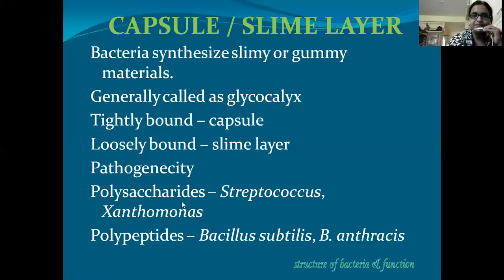Now this capsule can be made of polysaccharides. Polysaccharides is nothing but saccharides, meaning sugar. So polysaccharide capsule can be seen in Streptococcus and Xanthomonas, and capsule can also be made of polypeptides, that is amino acids. So it is seen in Bacillus subtilis and Bacillus anthracis. So the composition of capsule is varying. It can be a polysaccharide or polypeptide.